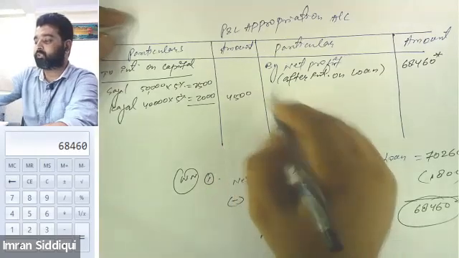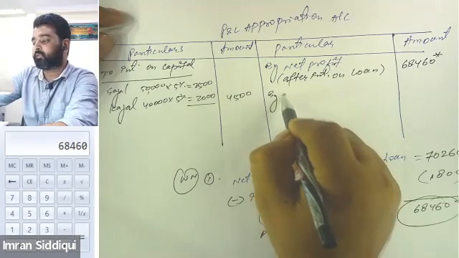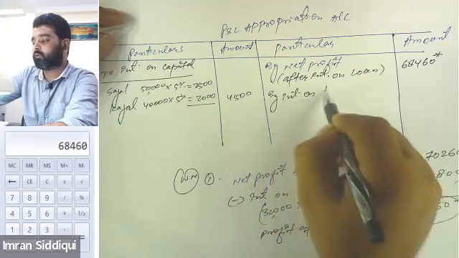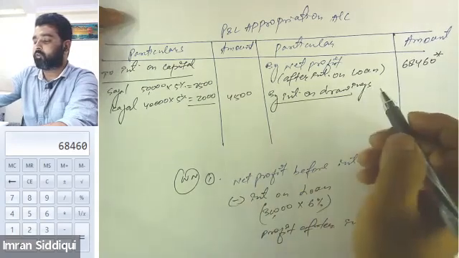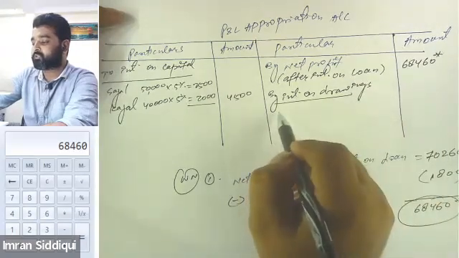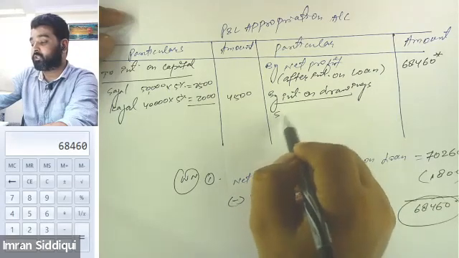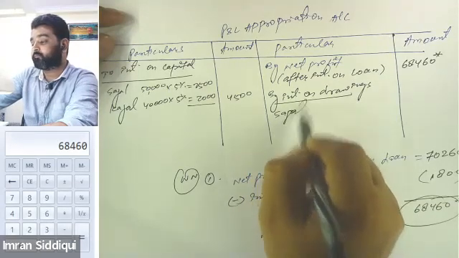So we will go to the credit side, interest on drawings. On drawings, we will charge interest from Sajal and Kajal.